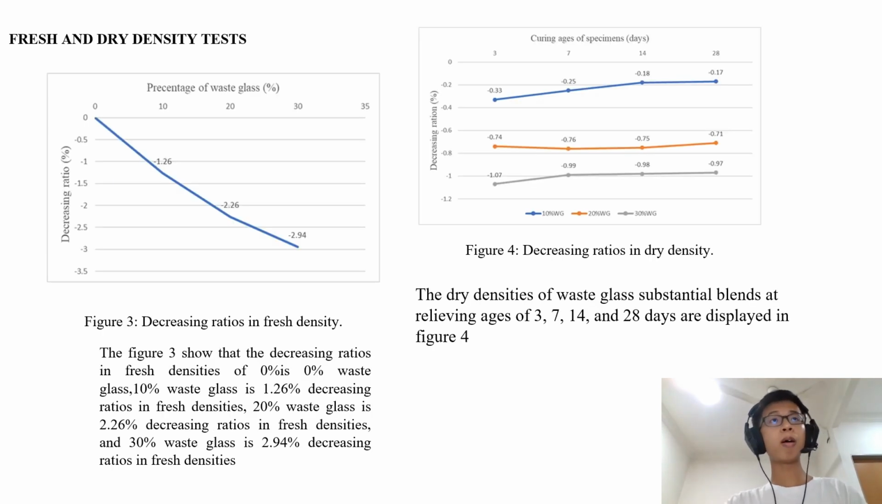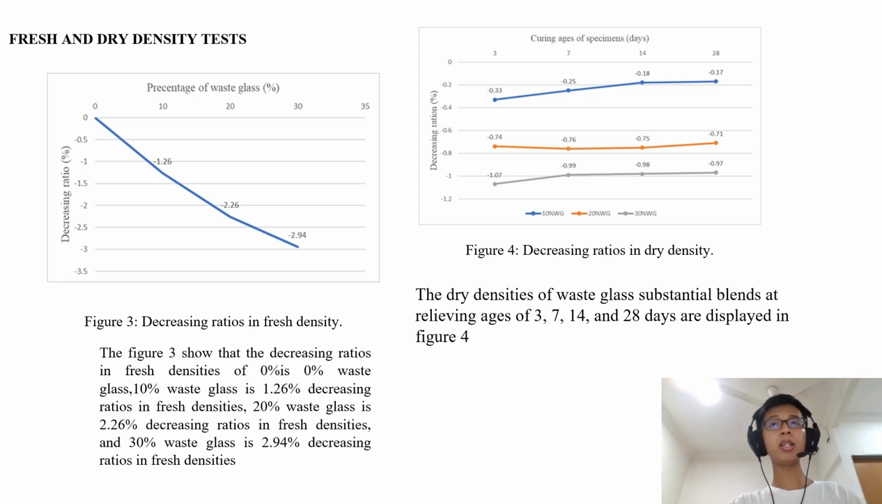First, I want to talk about the fresh and dry density test. Figure 3 shows the decreasing ratio in fresh density. For 0% waste glass it is 0%, for 10% waste glass it is 1.26, for 20% waste glass it is 2.26, and for 30% waste glass it is 2.94.